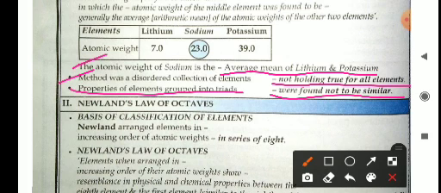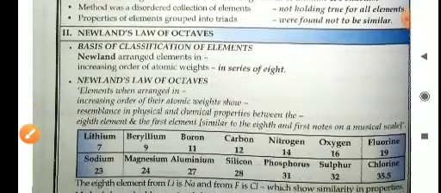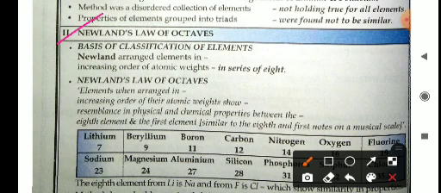So these are some drawbacks of this classification. Now come to Newland's law of octave. So he arranged the elements in their increasing order of atomic weight in series of 8.